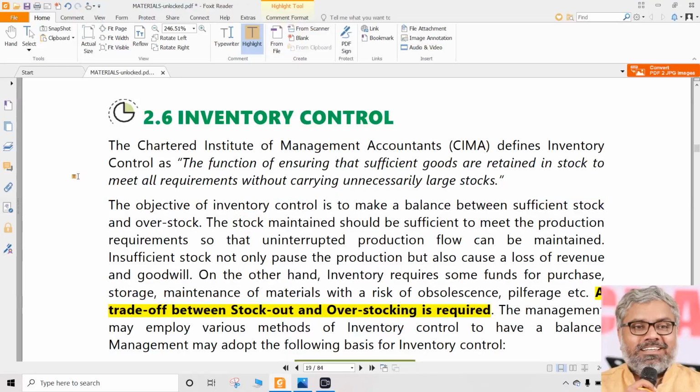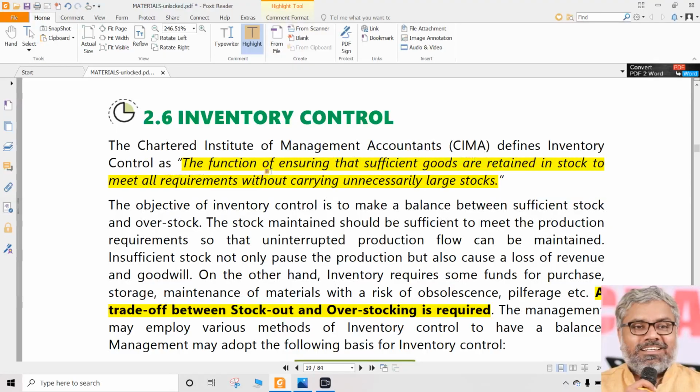We need to remember the formulae, understand the concept also, of course, not just by hearting them, but we need to apply the formulae for solving the questions which we encounter in the examinations. So before going to that formula and all, let us understand what is the definition of inventory control according to the Chartered Institute of Management Accountants, CIMA, of which I am also a member.